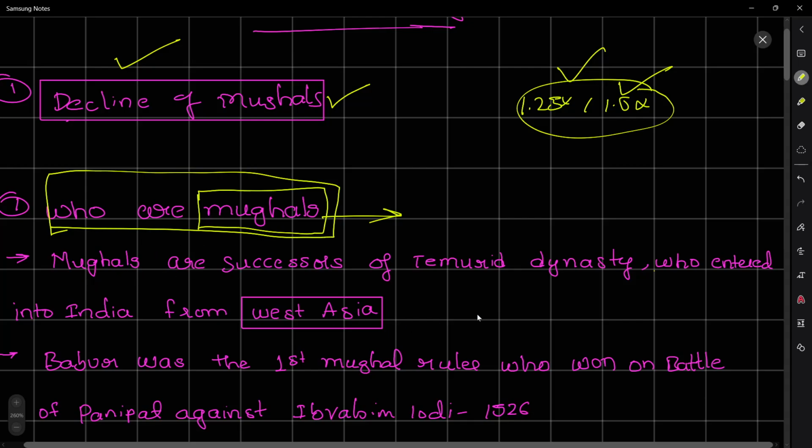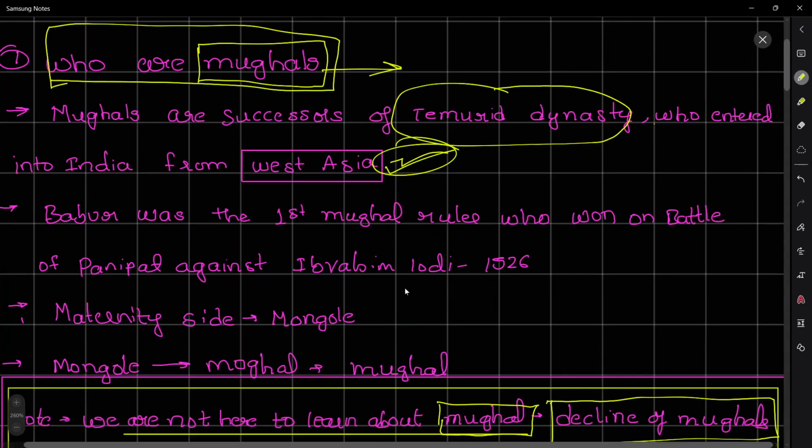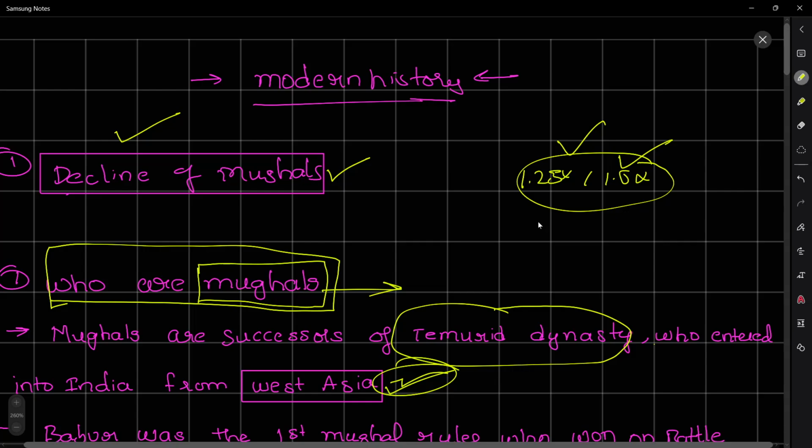Mughals are the successor of the Timurid dynasty, the Timurid dynasty of West Asia. They came to India from West Asia, and Babur was the first ruler who won the battle of Panipat against Ibrahim Lodi. Here we have to discuss a brief about Babur.